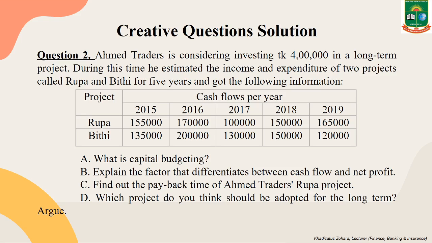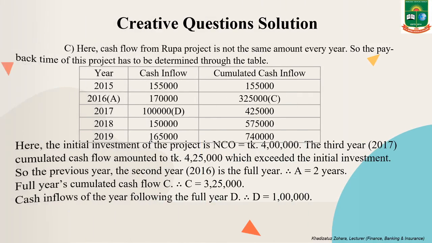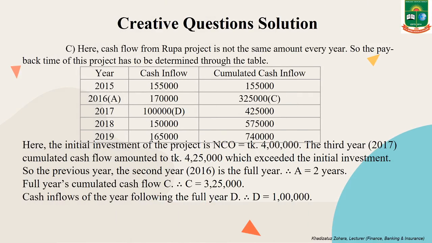Find out the payback time of Ahmed Traders Rupa project. We are seeing in the STEM the cash flows of Rupa project are not equal year by year. So we have to draw a table. You can see a table here: year, cash flow and cumulated cash flow like the previous solution. And here the initial investment NCO is 4 lakh taka.